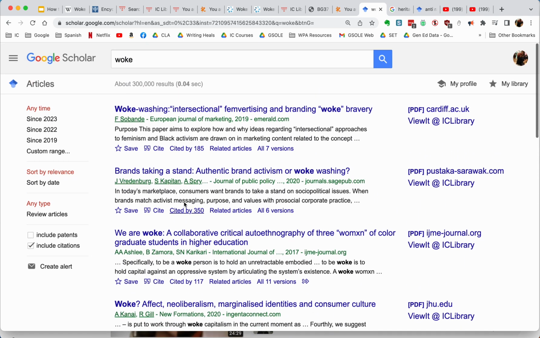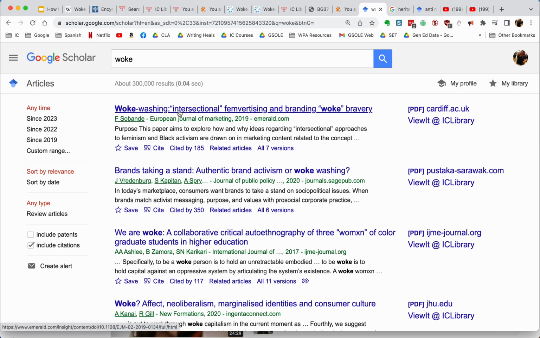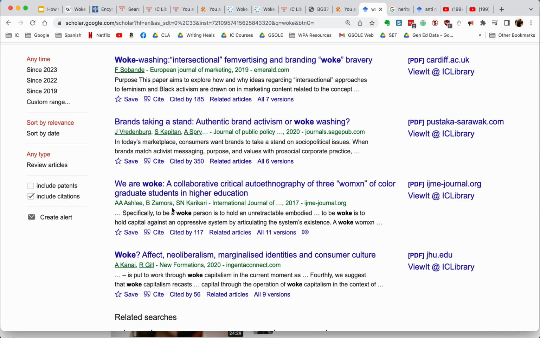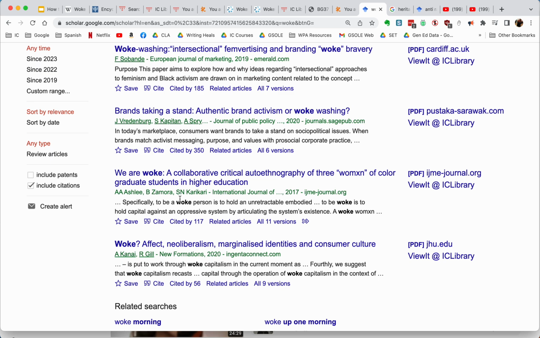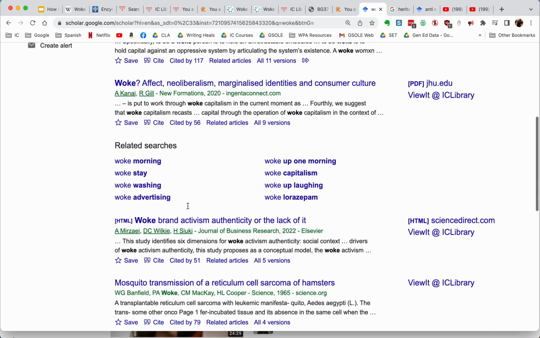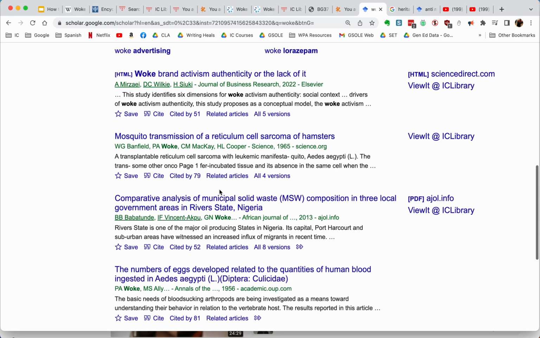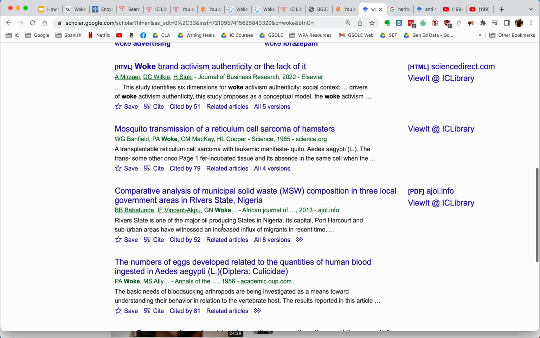We are looking at the topics, so the article titles are like a type of thesis statement. We're looking at who's citing it. The higher the number can be better, depending on when it was published, right? So these are relatively new, so a lot of people are citing it, so that's a good indication. And then also looking at where things were published and looking to see if particular organizations that have an inherent bias are pushing out a particular agenda.